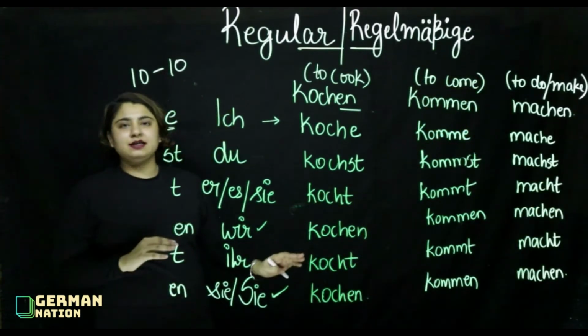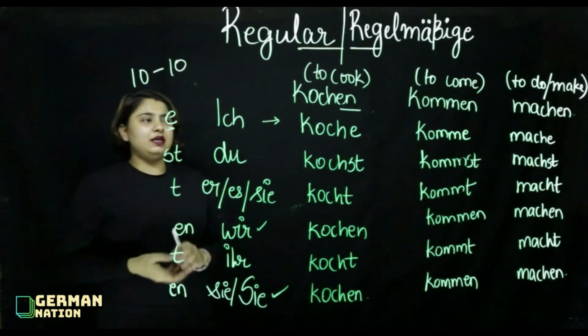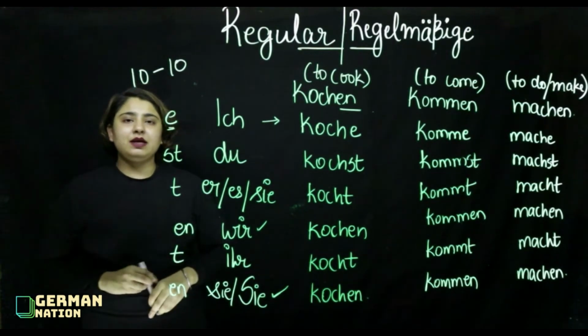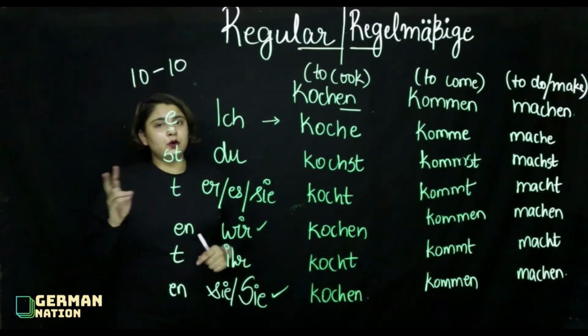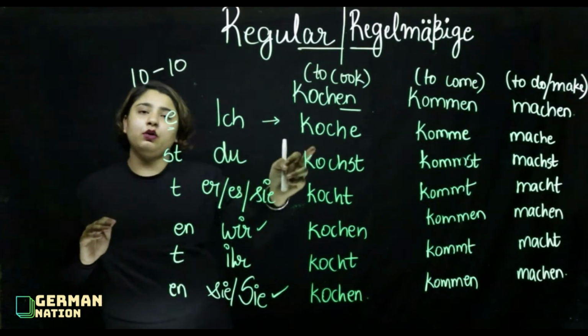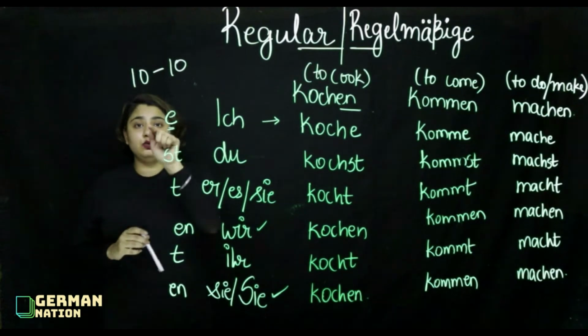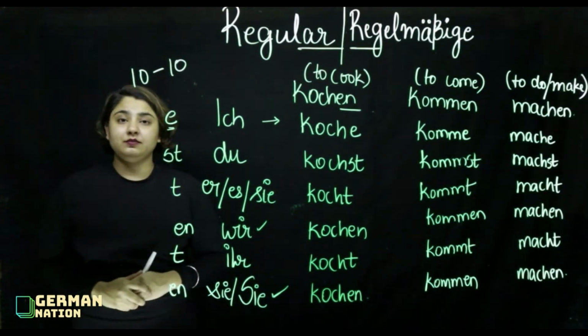So these are the endings that you could see here. Now let's just revise and see the meanings. So ich koche, that means I am cooking or I cook simply. For both of them in German, I will say ich koche. Du kochst. So basically, you are cooking. Du is used for singular and informal.